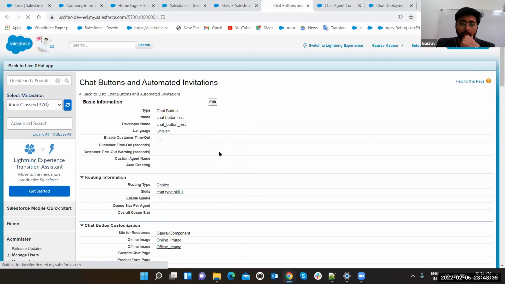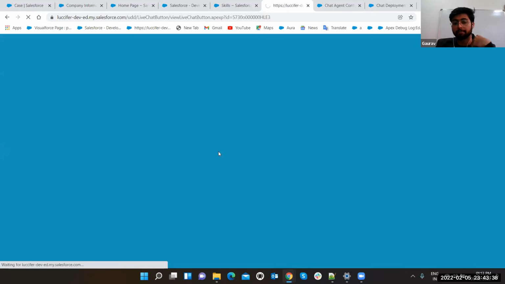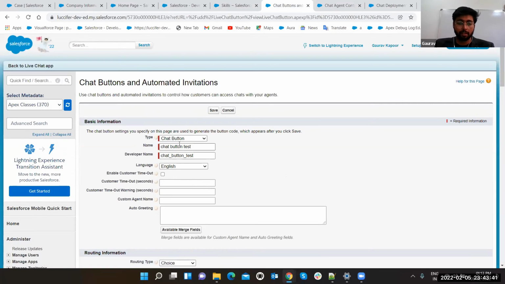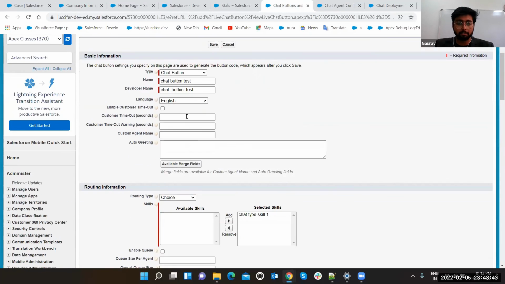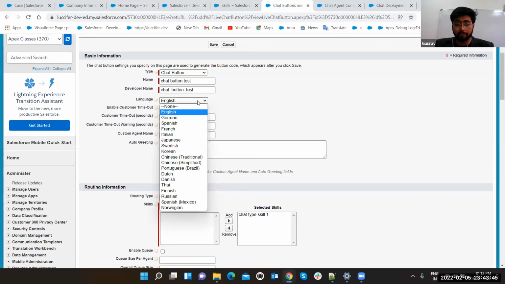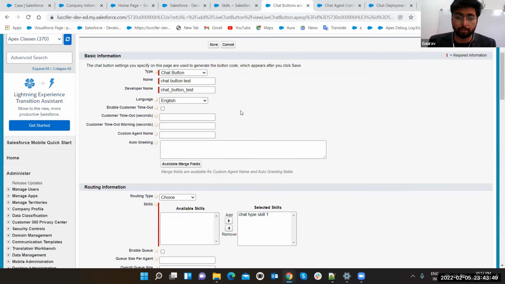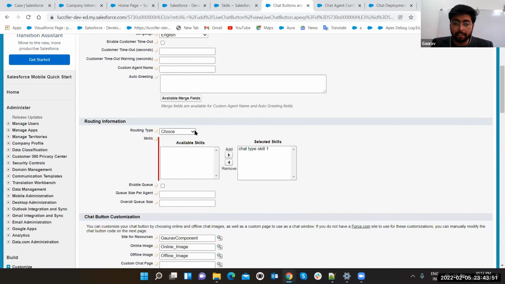After that, let's create a chat button. This is going to provide you all the functionality to create the button. Just provide the name, developer name, and language. You can also provide a separate language, because you can use Salesforce in any country. Here, select the skills. This shows all the skills which you have created. We have created one skill, but you can select from any number of skills that are available for this chat button.